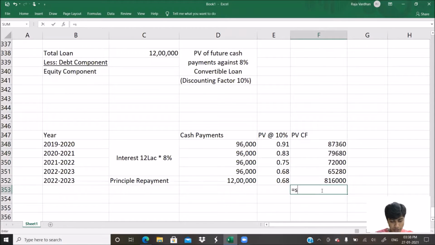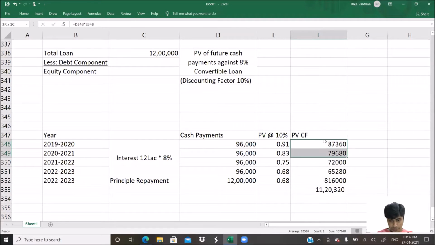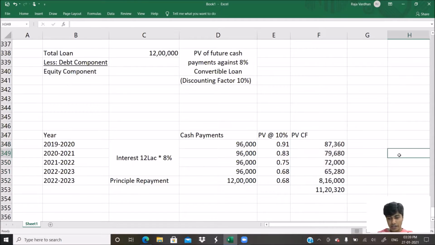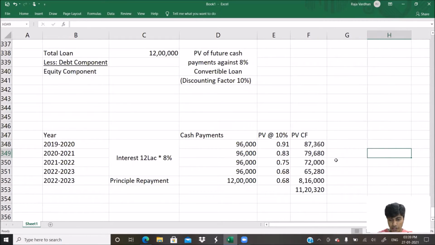Now I'm going to do the totaling. Yes, I've got the total. The total is 11 lakh. I'll just put the comma so that it will become easier. 11 lakh 20,320. That exactly is the value of the debt component. We just arrived at what component? The debt component. Now I'm going to make this bold.